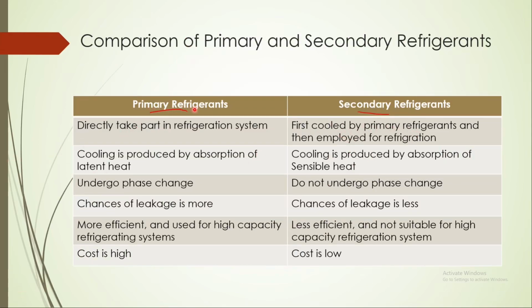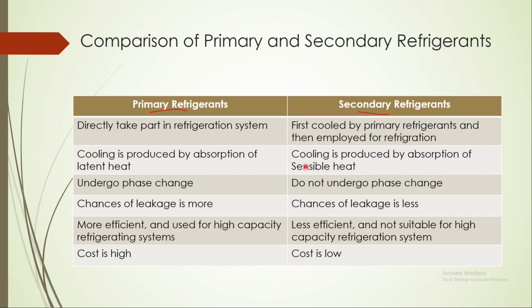Next, primary refrigerants generally cool the required medium by absorption of latent heat. In a VCR cycle, in the evaporator there is always absorption of latent heat, whereas secondary refrigerants absorb only sensible heat.